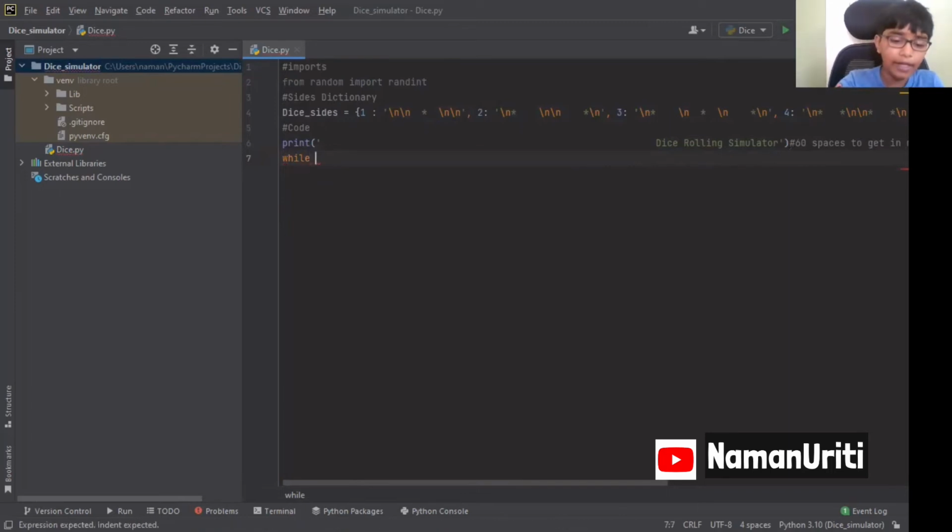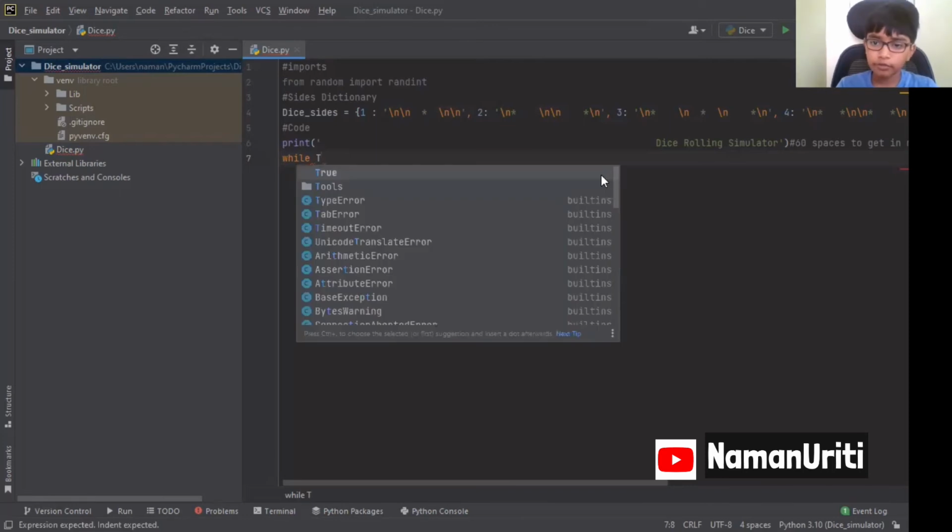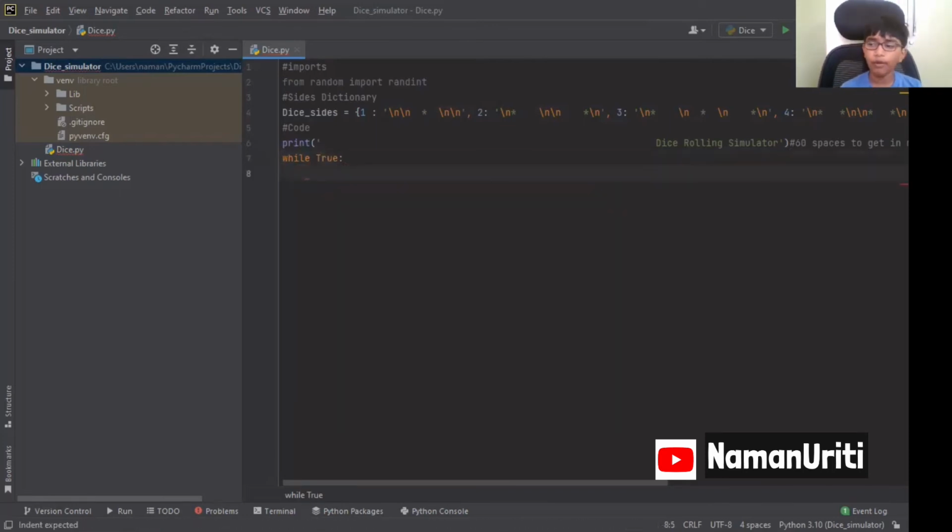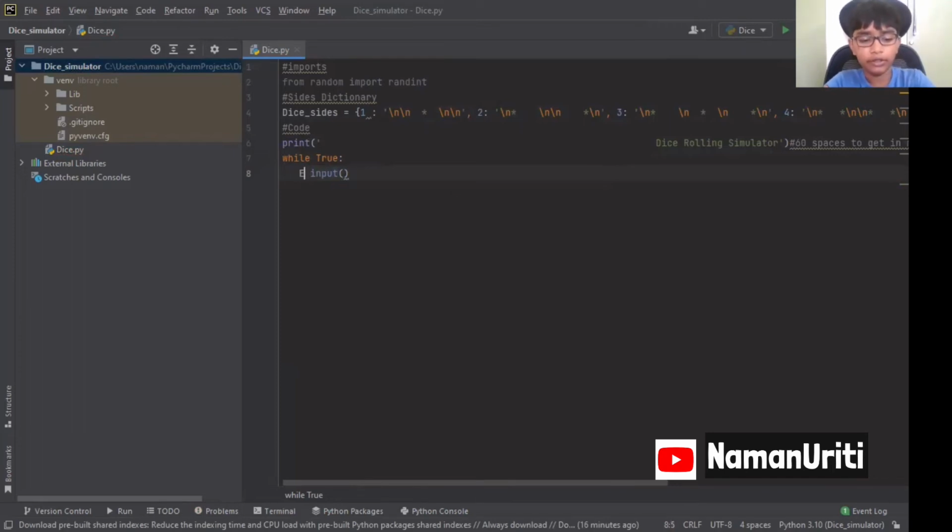Okay, so while true. So while true, what is going to happen? So while true, we are going to take one input. What is an input? So we are going to take a prompt from people. So input. You will see it. People we can take input from people. So for that, to store the memory, that means we want to store what they are saying. So for that, I am keeping this into one variable called entry. Entry is equal to input